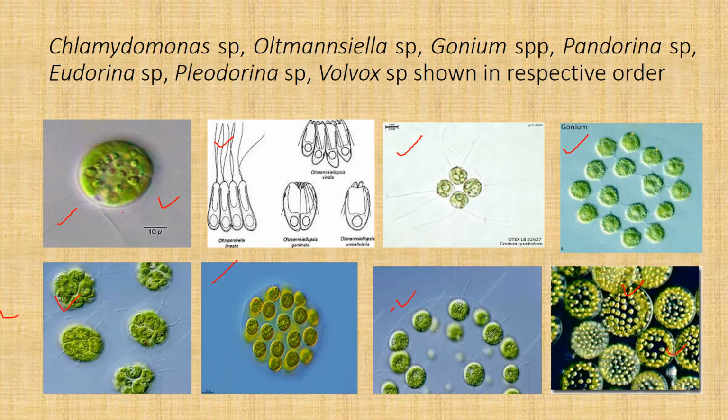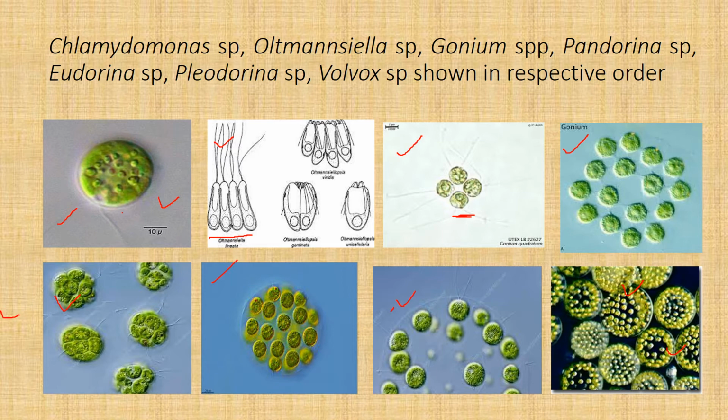Here we see Altmanniella. Altmanniella has 4 cells attached side by side to form a colony. In certain species of Gonium, there are also 4 cells attached side by side, but in other species we see a much larger number of cells.